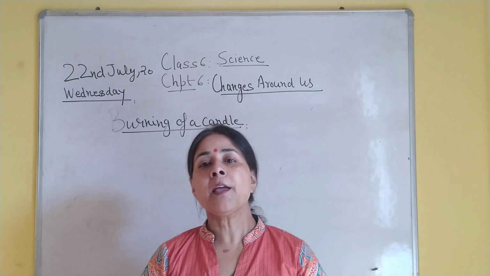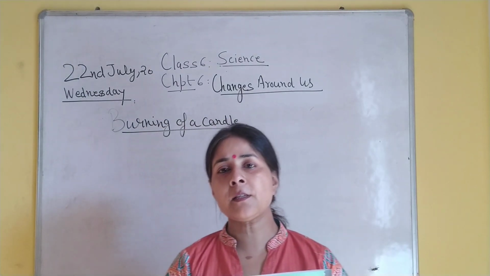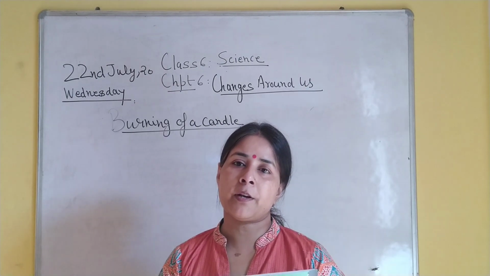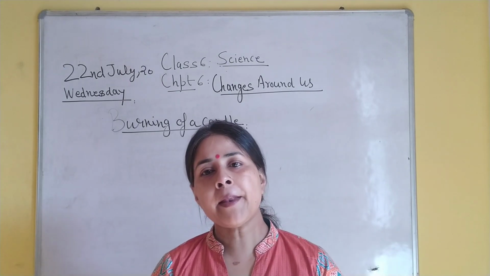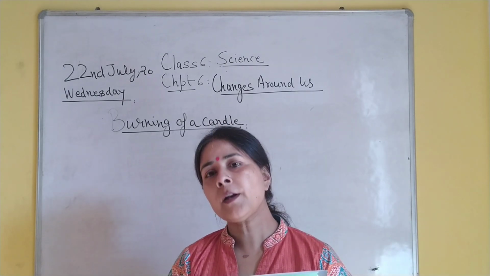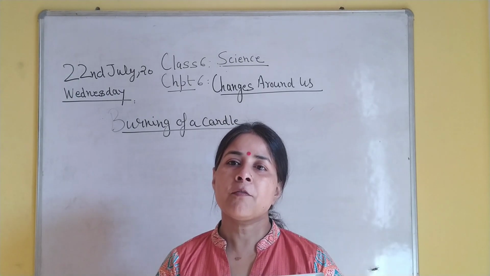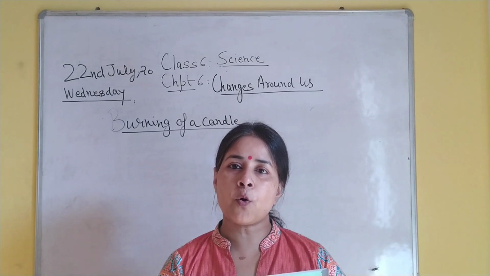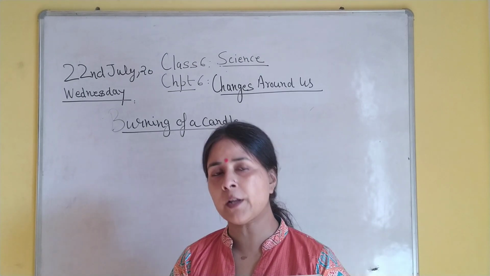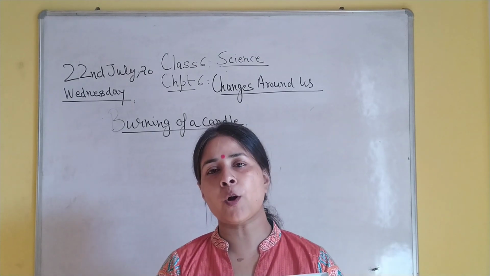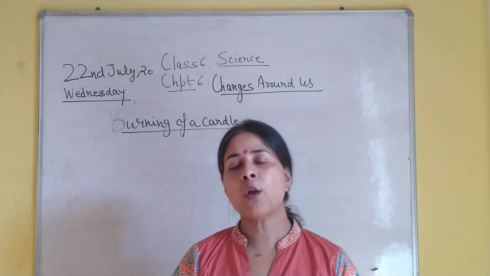ये हम बोल सकते हैं because in chapter 5 when we had done separating of different substances, we had learned that if salt water is there, we can easily separate salt from the water. So when the salt is dissolved in water, this change can be reversed. So from our previous knowledge, we can easily say that when we dissolve salt in water, particularly salt in water, not everything, the change takes place, the water becomes salty, but we can reverse this change.